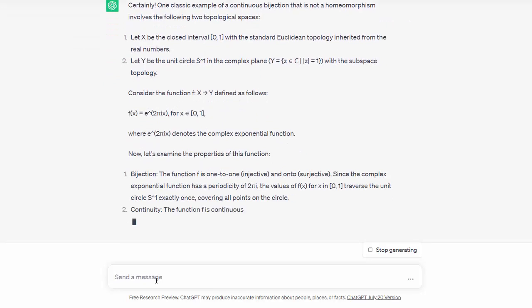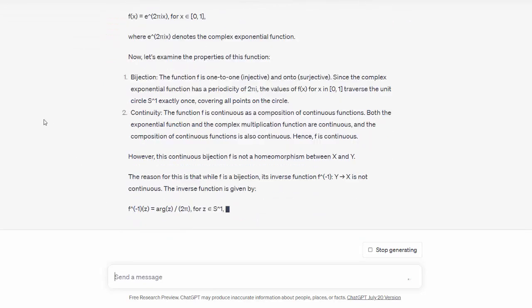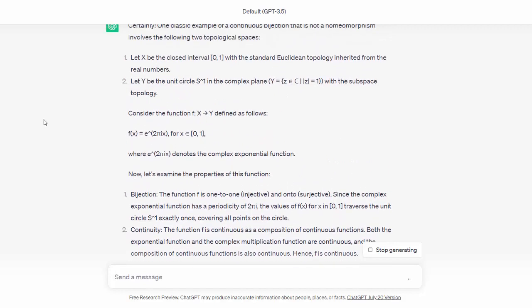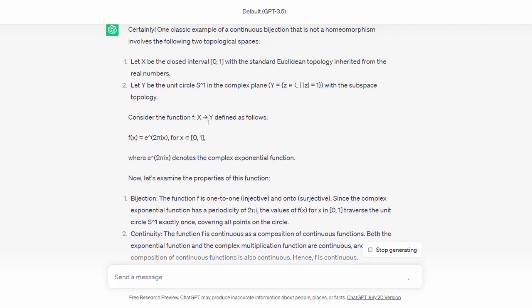[0, 1] with standard Euclidean topology, with a subspace. Now this is not a bijection because, sending x to e to the power of 2πi times x, if you plug in x equals 0, you get 1, and if you plug in x equals 1, you also get 1, because e to the power of 2πi is equal to 1.